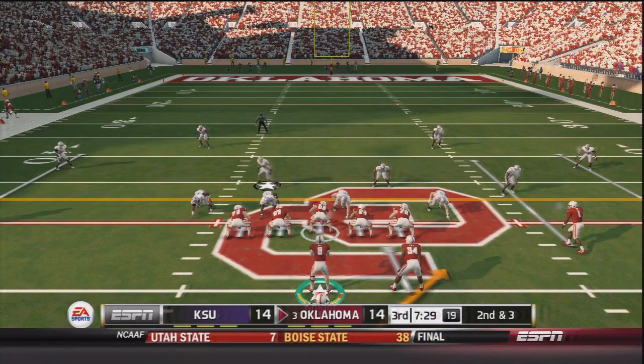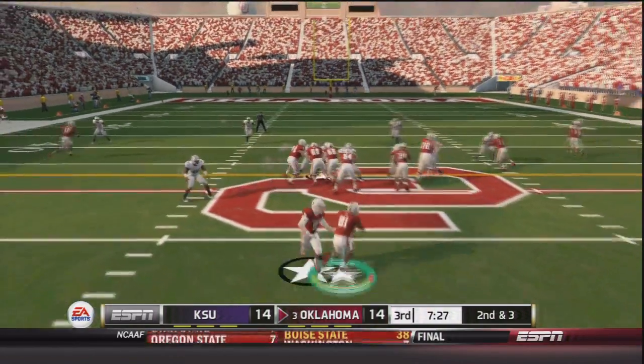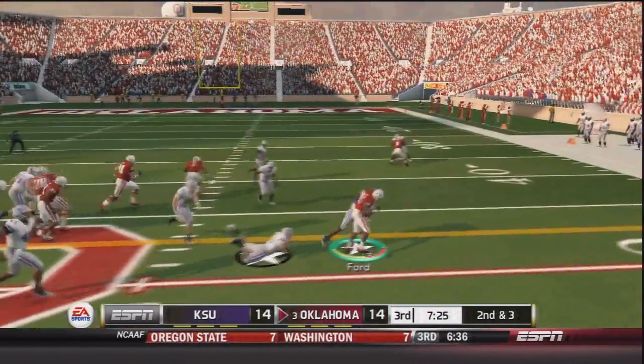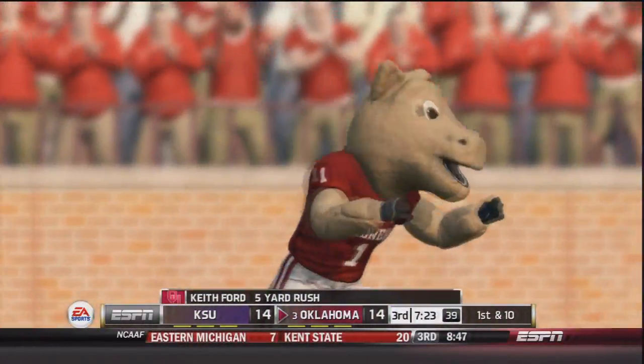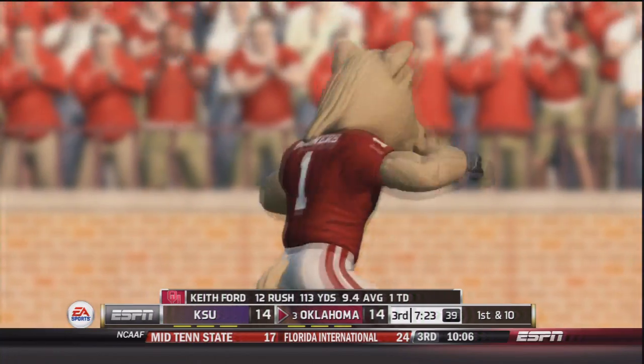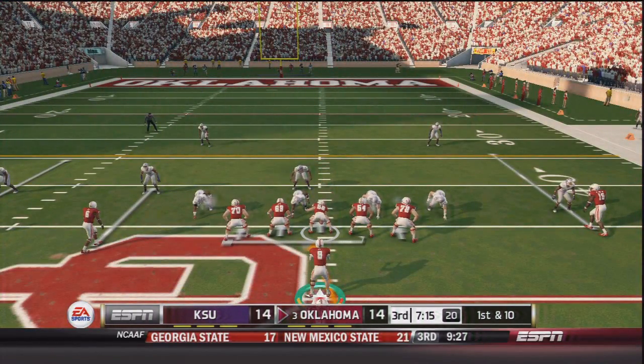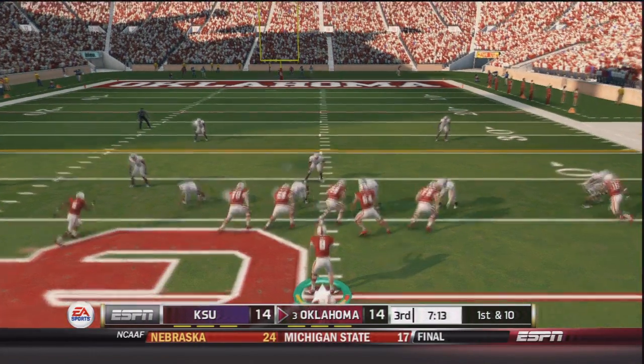So now 2nd and 3 to start the 2nd half. Trevor Knight, handoff to Keith Ford. Ford to the outside, makes a man miss by breaking a tackle, and then he is brought down after a gain of 5. Keith Ford now with 12 carries and 113 yards and a touchdown. 1st and 10 for the Sooners.